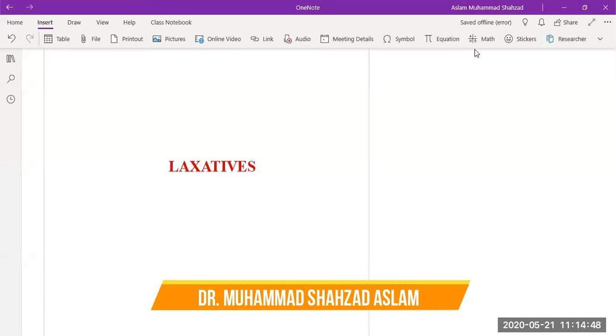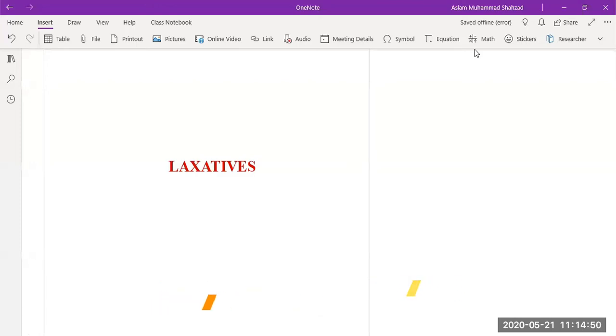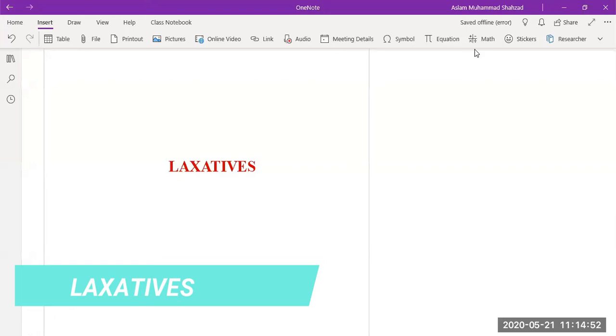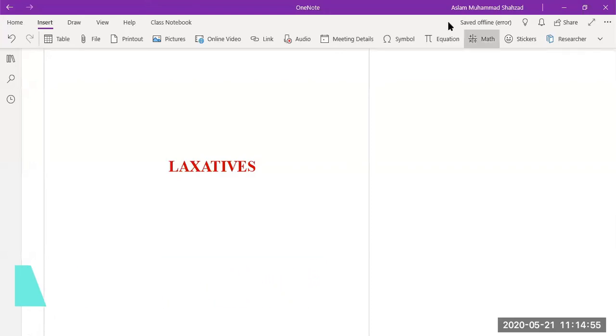Today we are going to discuss the laxatives. Why have laxatives been used? They have been used for the treatment of constipation.